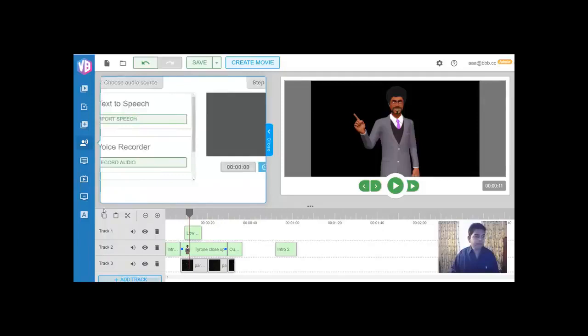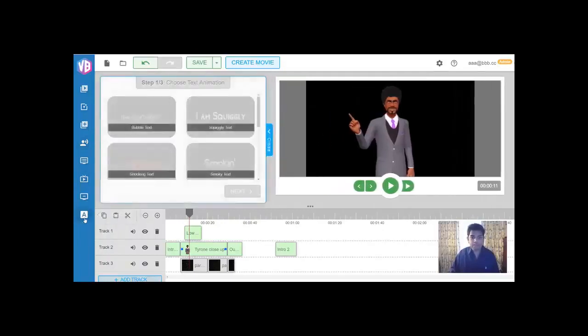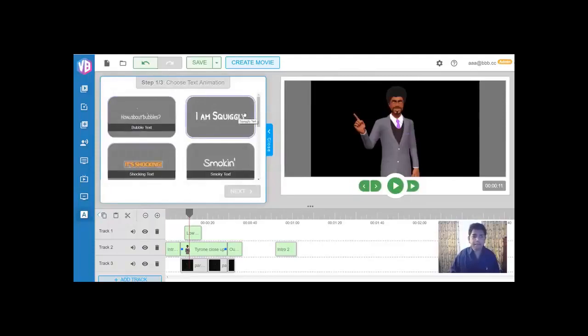So on top of that as well, as you can see here, we can also add text animation. We have many different text effects that you can add to your animations and your 3D avatar explainer videos. We're adding them as we speak, a lot of them. We have smoking, shocking text, bubbly, you get the idea. We have squiggly text, and all these text effects work seamlessly within the app.